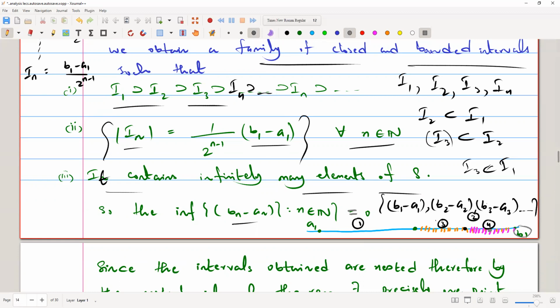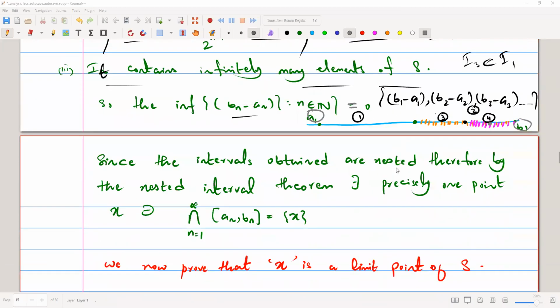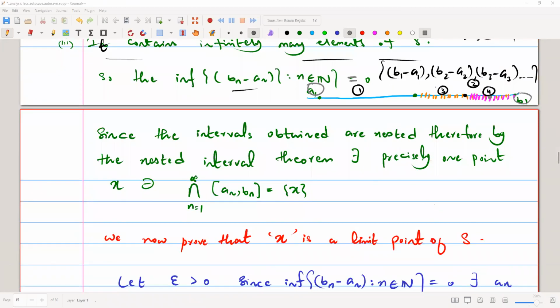So this was b1 minus a1, this whole was the length of the interval. Then we have b2 minus a2, then b3 minus a3. So the intervals are smaller and smaller, and the length of the interval is eventually going to be 0. So the infimum of all these lengths is converging to 0, right?